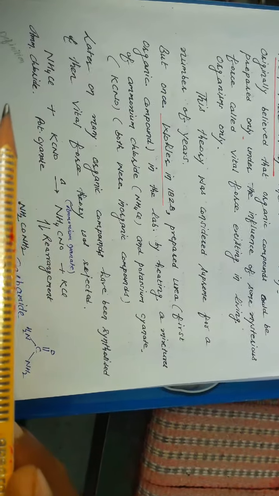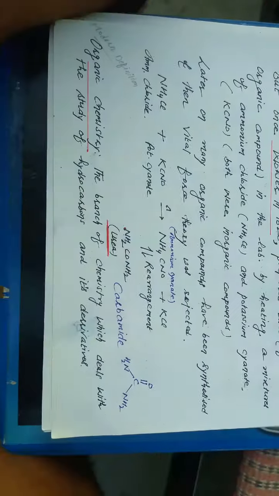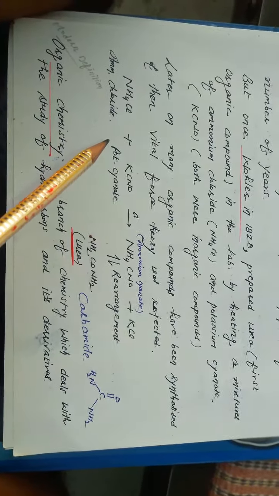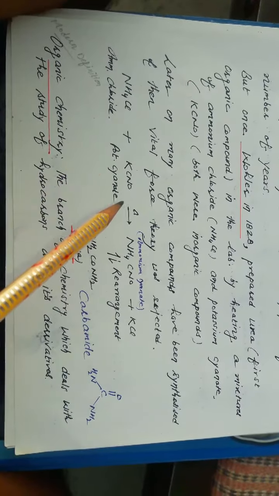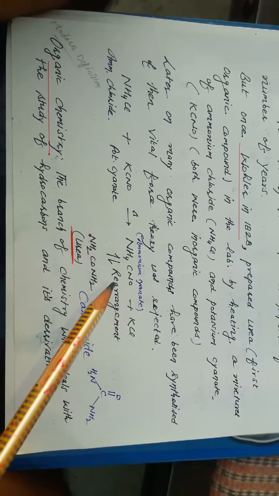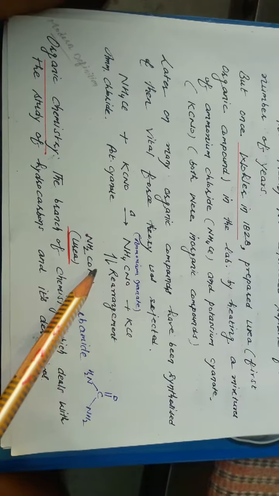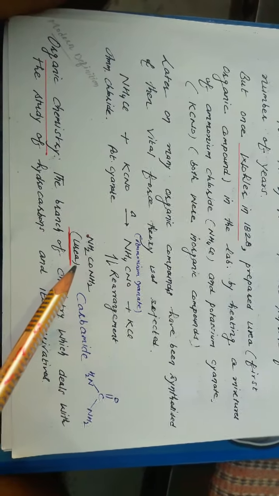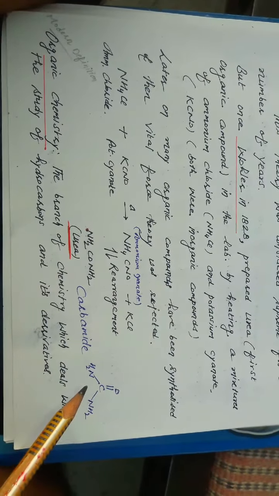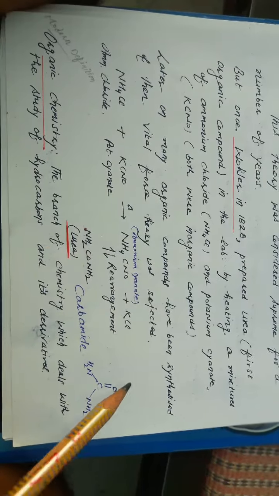So this is the reaction of ammonium chloride and potassium cyanate. This reaction is based on a double displacement reaction, and Wohler tried to obtain ammonium cyanate by this reaction, but actually after rearrangement, ammonium cyanate, an inorganic compound, is converted into urea. That one is an organic compound. This is the IUPAC name of urea, and the open structure of urea has two amide groups and one carbonyl group.